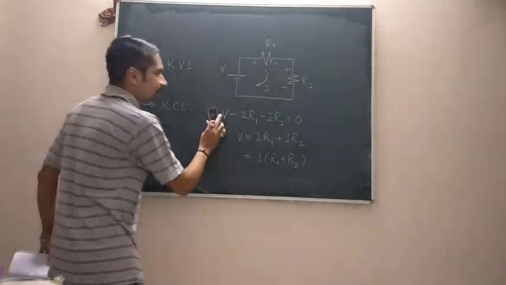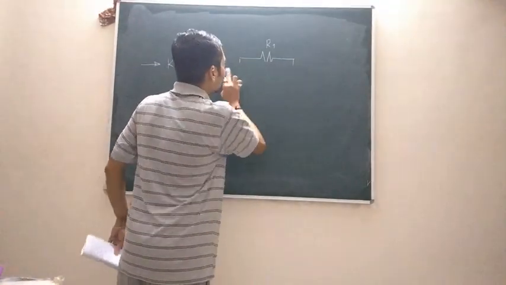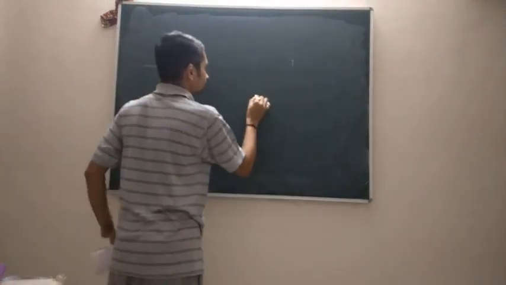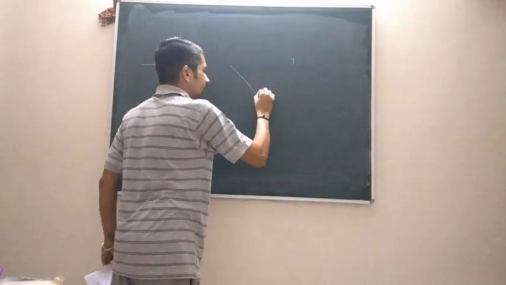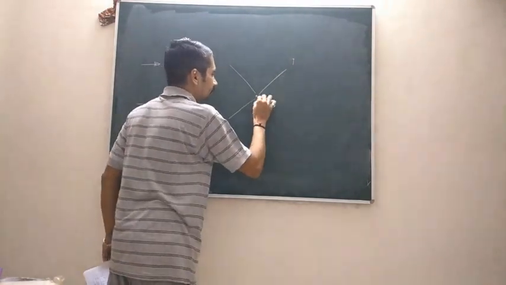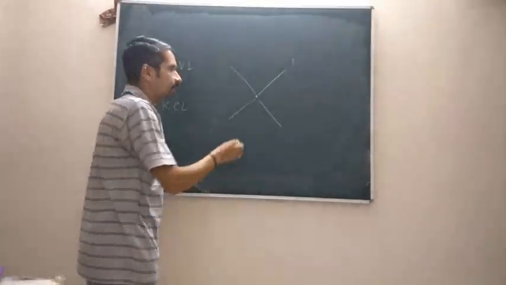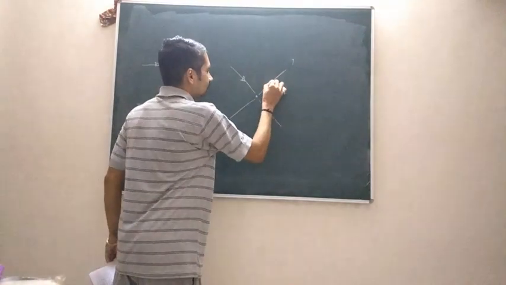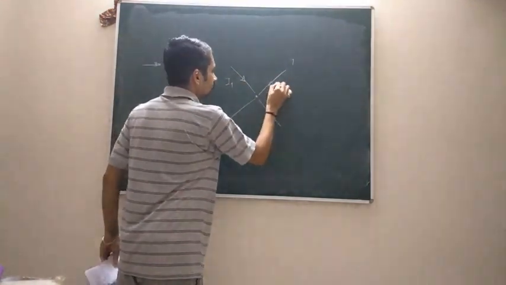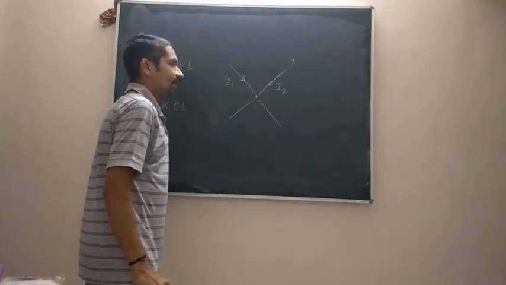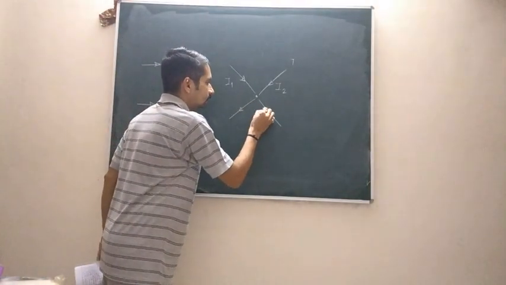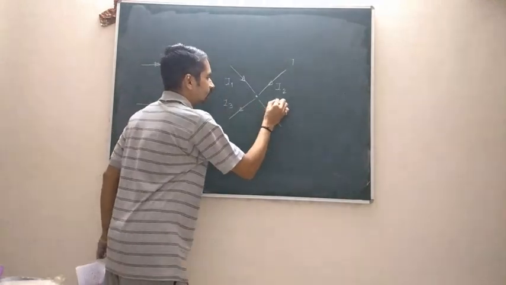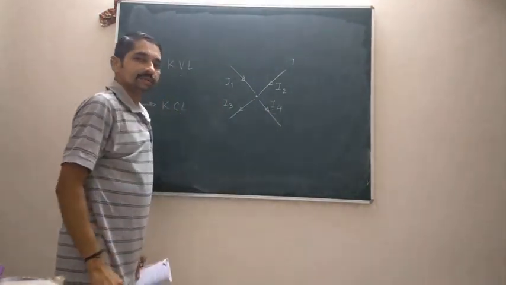For KCL, the statement is: at a particular junction, let us say this is a junction at which various currents are meeting, that means various branches have been connected. As an example, I will consider these two currents as the incoming currents at this junction, whereas these two are the outgoing currents.